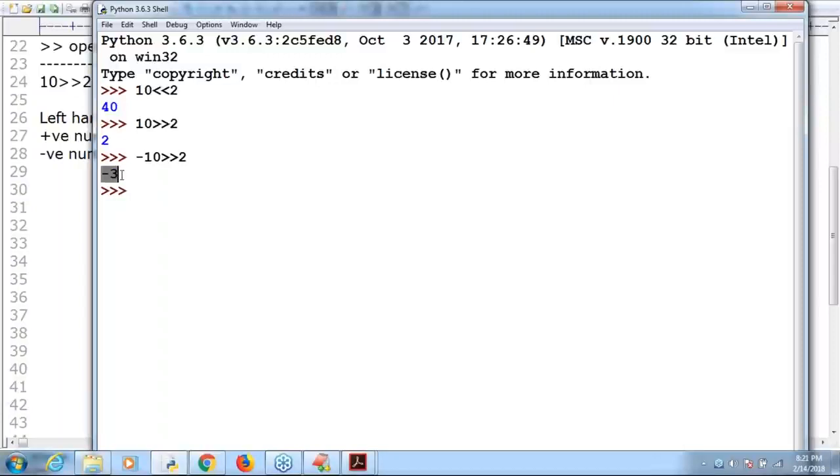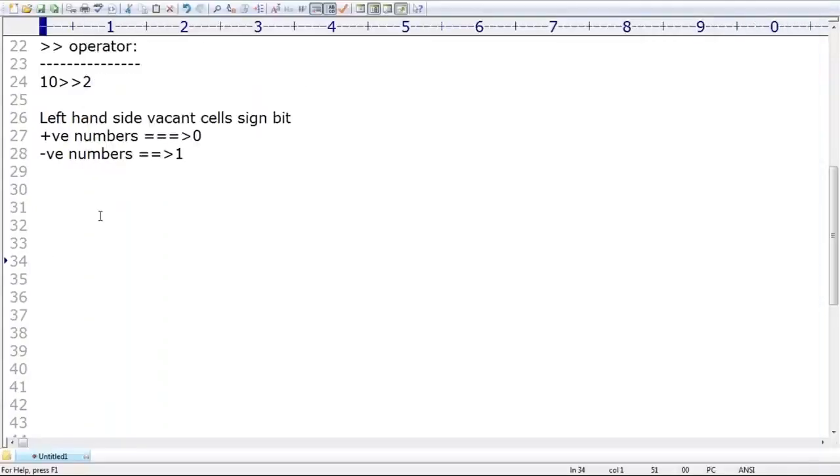What about shift operators? How many shift operators are there in Python? 2: left shift and right shift. If you move to the left hand side, then the vacant cells will be formed on the right hand side. Those vacant cells we require to fill with 0. Always 0 in the case of left shift.